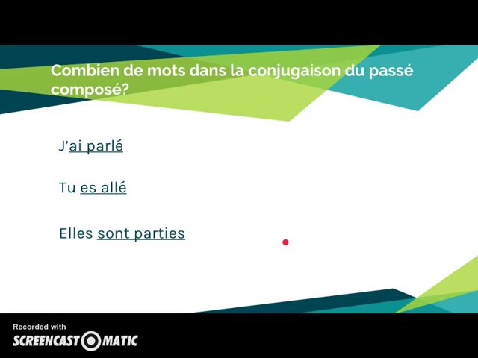The other thing that's very, very important and fundamental about the passé composé is it's a two-part verb. So whether I say j'ai parlé, tu es allé, elles sont parties, in each case, you have one verb that's only correct if it's expressed with two words. Okay, sont partis.